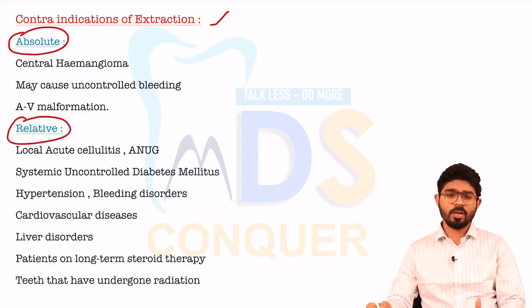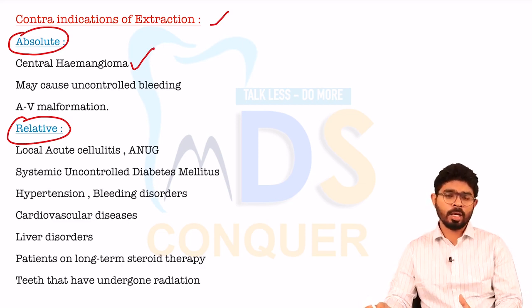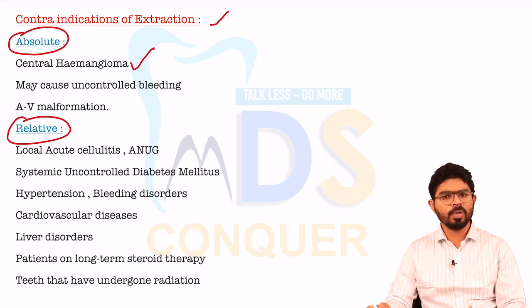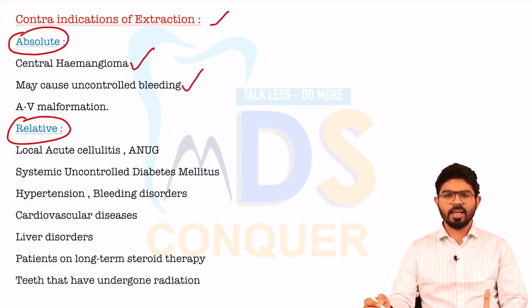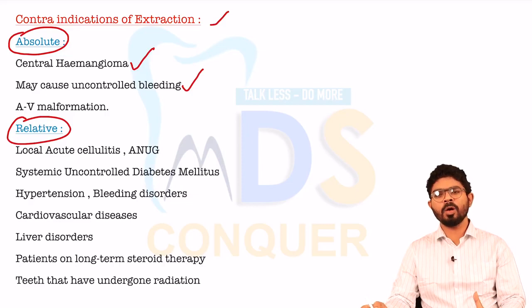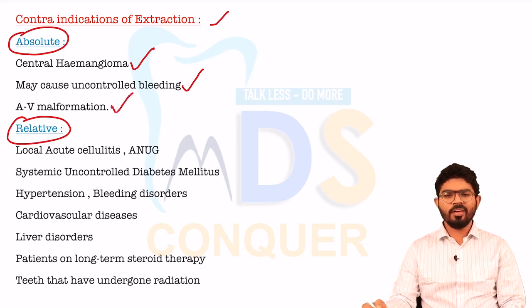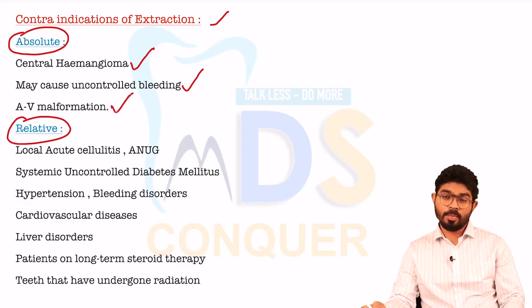One such absolute contraindication is hemangioma or hematoma. If you suspect any sort of hemangioma or hematoma at the area where you're planning the extraction, you should avoid it because there will be heavy blood loss, and it may lead to syncope and shock. Next is, of course, uncontrolled bleeding, as in hemophilias where the bleeding cannot be controlled. Such conditions are absolute contraindications, as are AV malformations like AV fistulas.